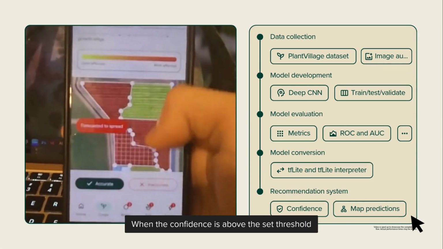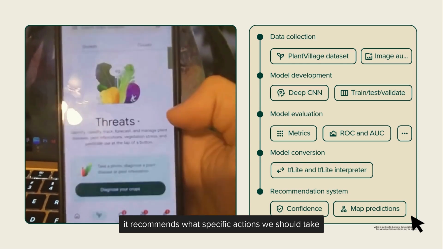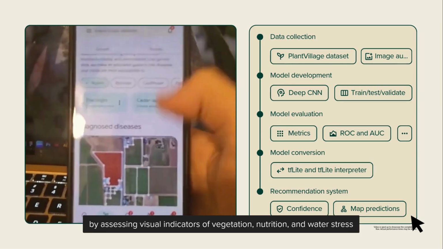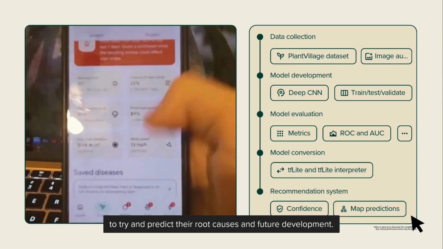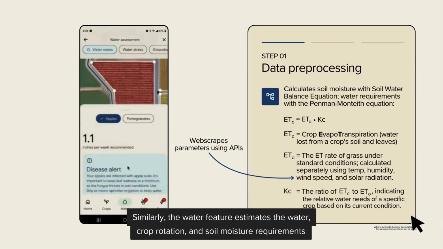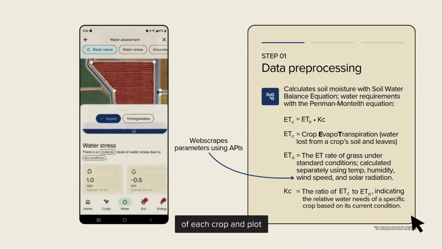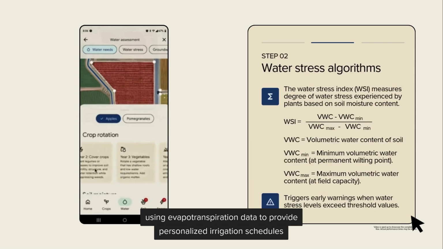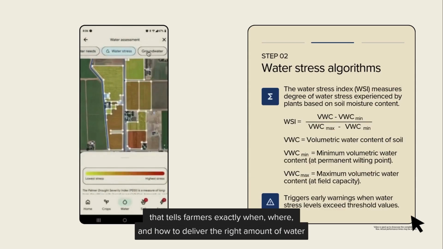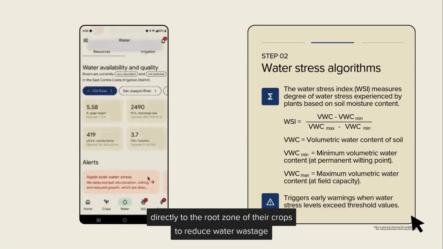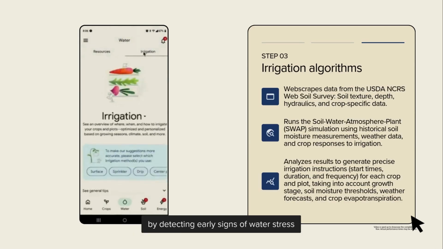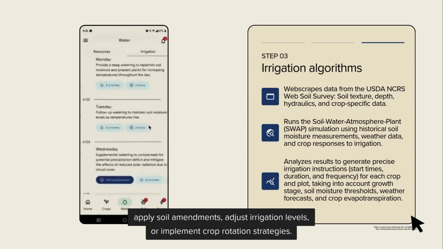When the confidence is above the set threshold, it recommends what specific actions we should take by assessing visual indicators of vegetation, nutrition, and water stress to try and predict the root causes and future development. Similarly, the water feature estimates the water, crop rotation, and soil moisture requirements of each crop and plot using evapotranspiration data to provide a personalized irrigation schedule that tells farmers exactly when, where, and how to deliver the right amount of water directly to the root zone of their crop to reduce water wastage by detecting early signs of water stress, so they know exactly when to apply soil amendments such as irrigation levels or implement crop rotation strategies.